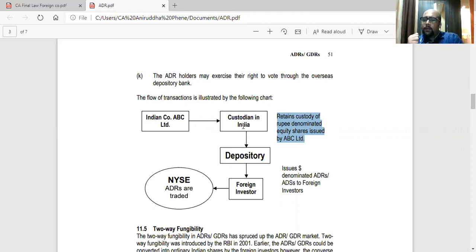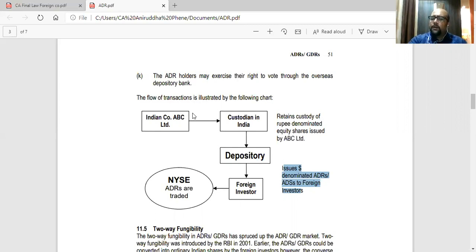Then they will intimate a depository in America, their depository, who will issue ADR. So depository will issue dollar denominated ADRs to foreign investors. And once they apply for the ADRs, it will be traded on the New York Stock Exchange. That is how it will work. You can actually copy this if you want. Because once you know the concept now of ADR, then you will be sorted with GDR.